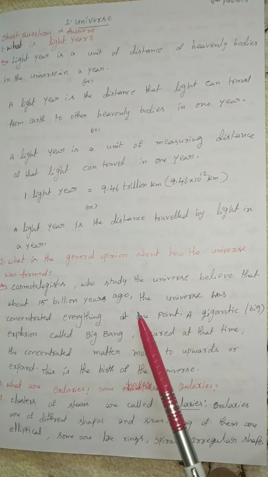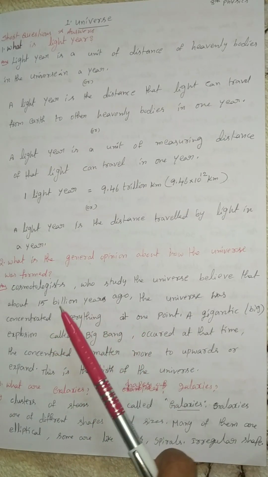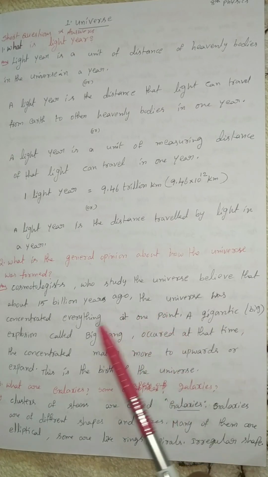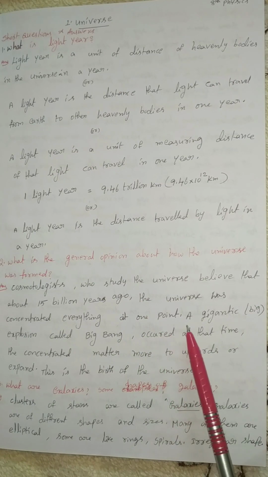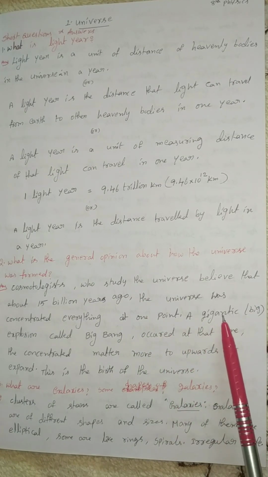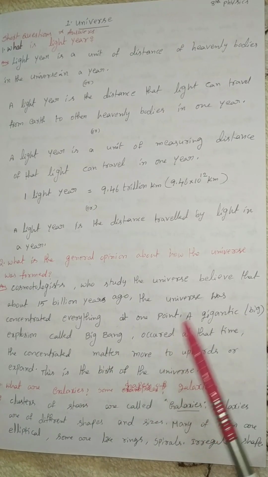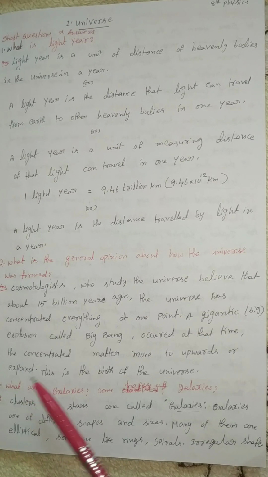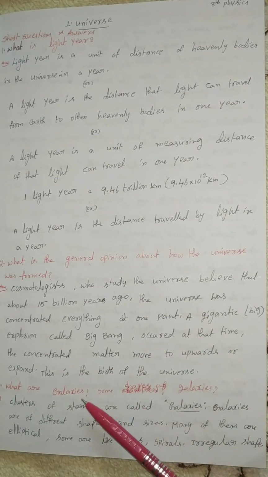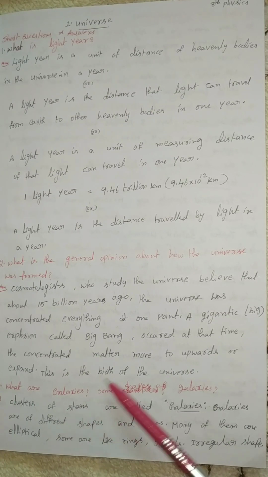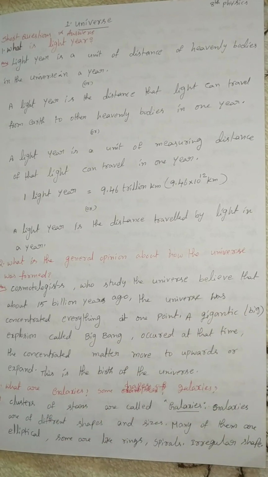A gigantic, meaning big, explosion called the Big Bang occurred at that time. The concentrated matter moved outwards, or expanded. So the universe was formed. This is the belief about how the universe was formed.